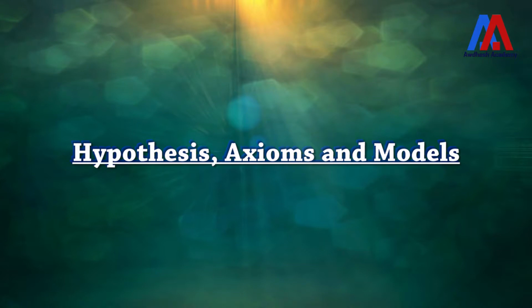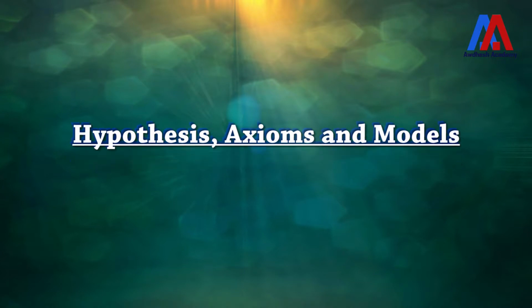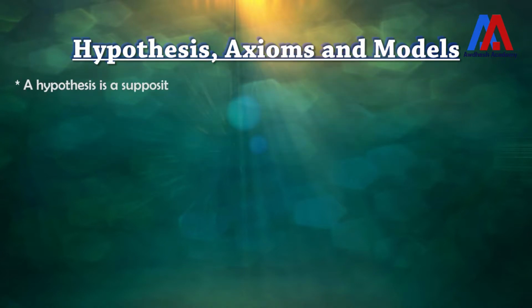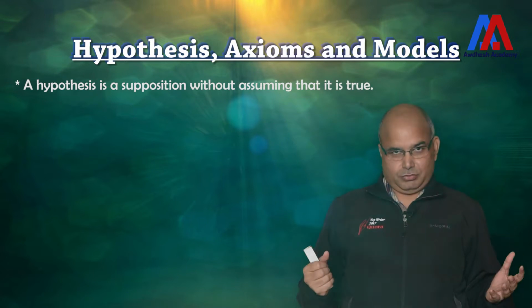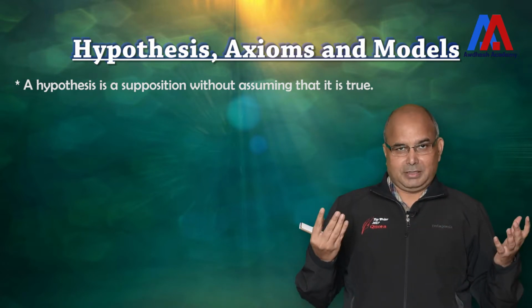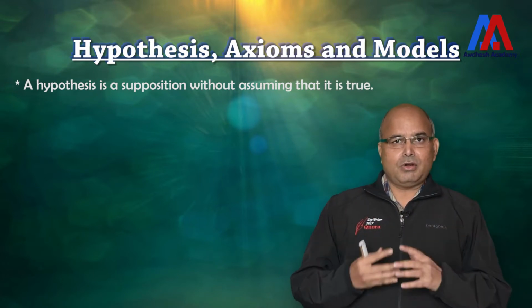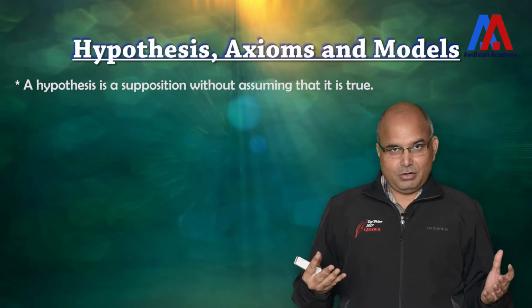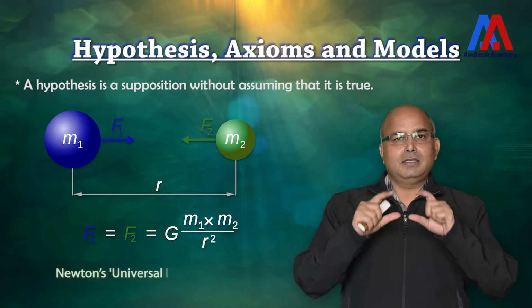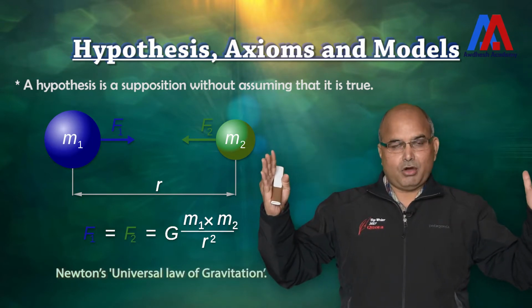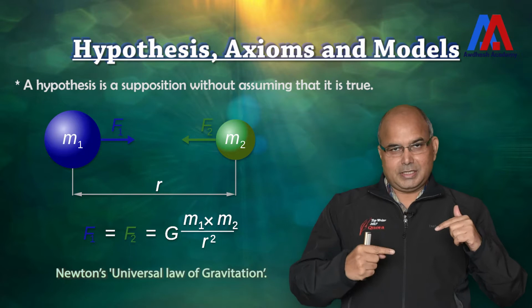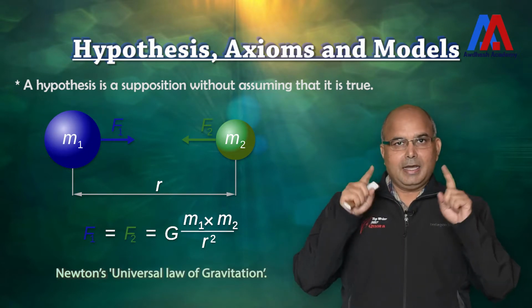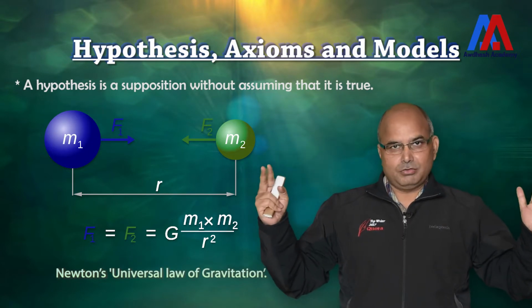In terms of science, we should understand the meaning of three important terms. One is called a hypothesis. What is a hypothesis? A hypothesis is a supposition without assuming that it is true. That means you are supposing something, and when you are supposing something, you are not going to prove it. For example, when Newton stated the gravitational law, he said that the force between two objects is inversely proportional to the square of the distance and proportional to the masses of the two objects.